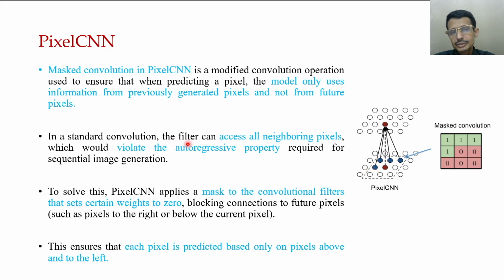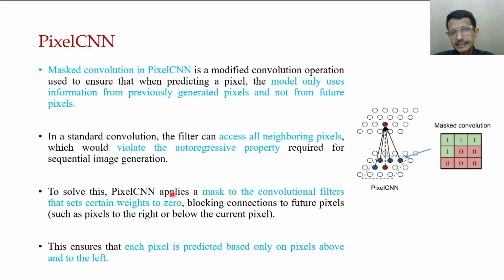In a standard convolution, the filter can access all neighboring pixels, which would violate the autoregressive property, because if all the pixels are used, then the autoregressive property doesn't hold. That's why they use masked convolution.